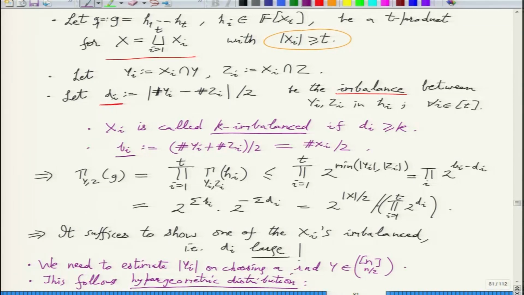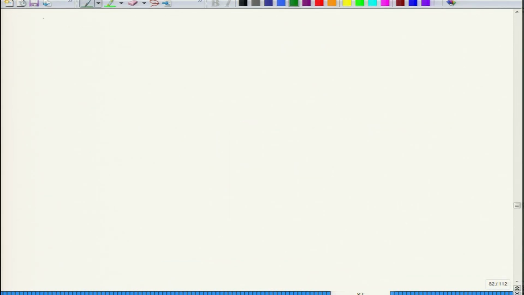And so this is for some reason called hypergeometric distribution. And so we want to compute the probability of that number being something like k. What is the probability? Let's take a detour and compute the probability.